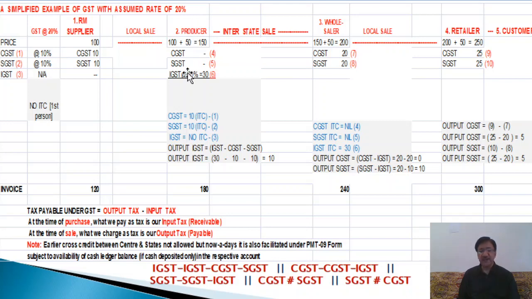In the case of the producer, while solving this problem, student, you think that you are a dealer, then it will be easier on your part, because being a dealer you have to purchase the commodity as well as sell the commodity. While purchasing, you will have to pay the tax, and that will be treated as your input tax receivable.